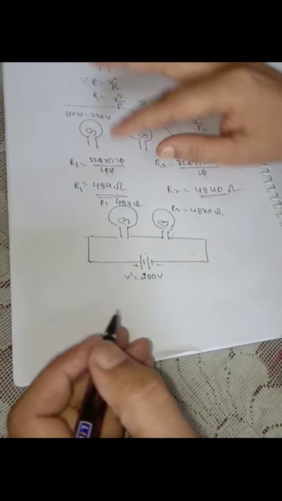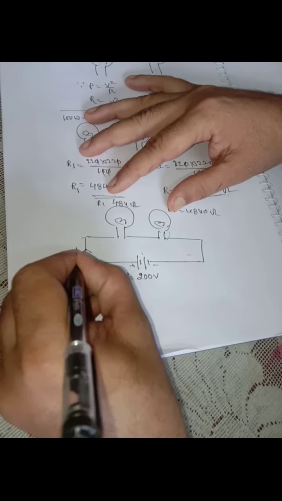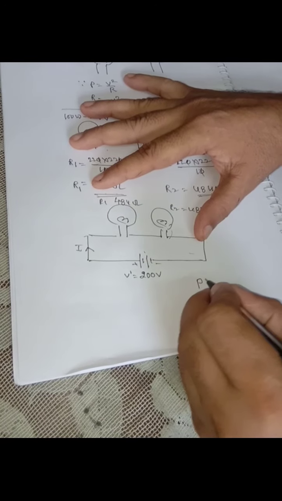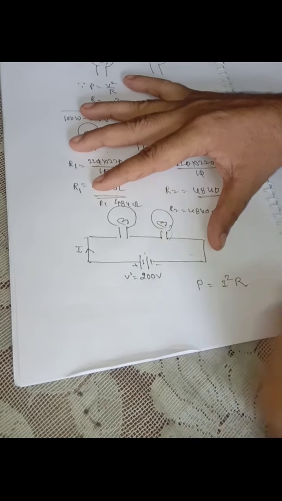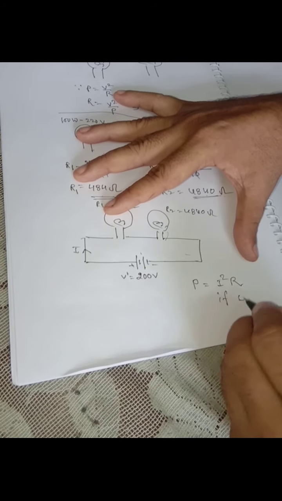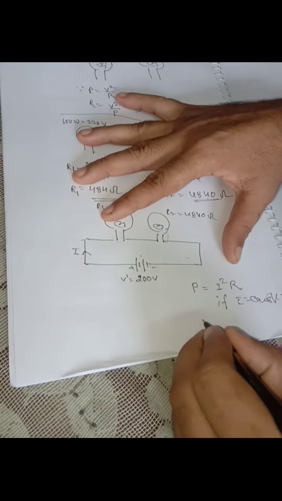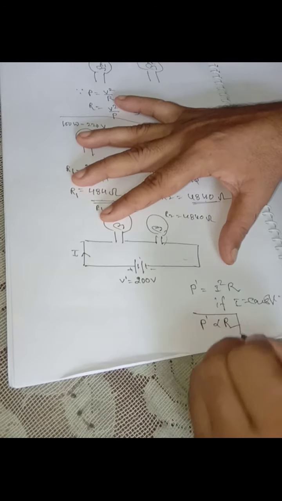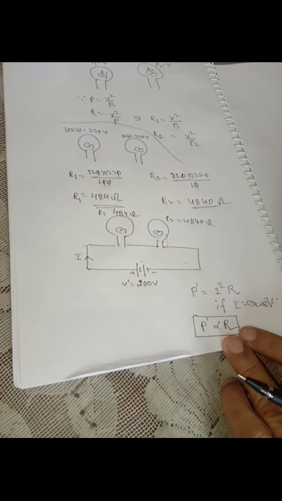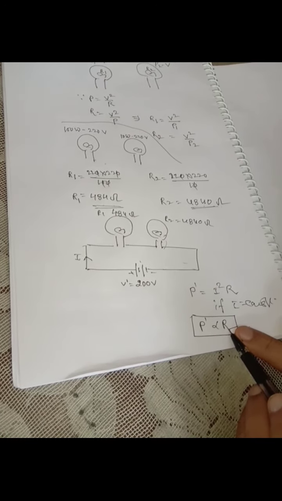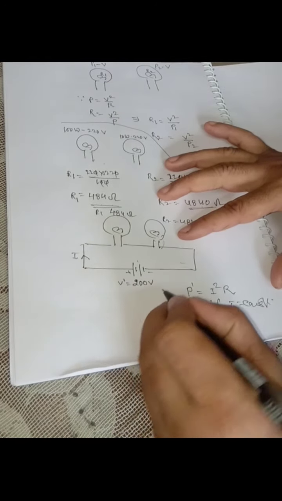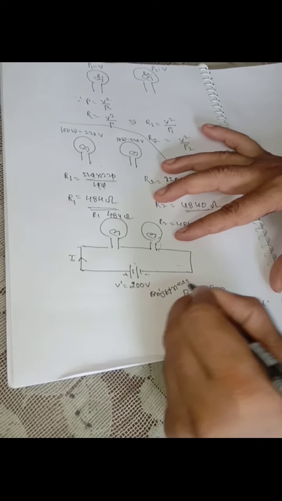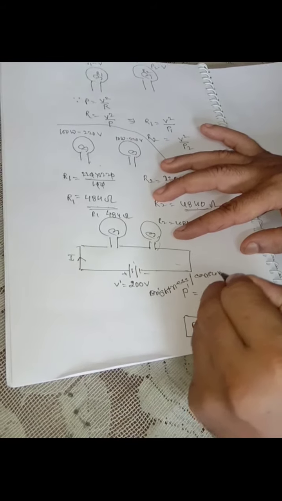Correct now. So whose brightness is more? As you know, in series combination current remains the same, and as you know, consumed power is also equal to I square R. It is one form, and if current is constant, then P dash is proportional to R. It means in series combination, the bulb whose resistance is more, its brightness is more. Here P dash represents brightness or consumed power.